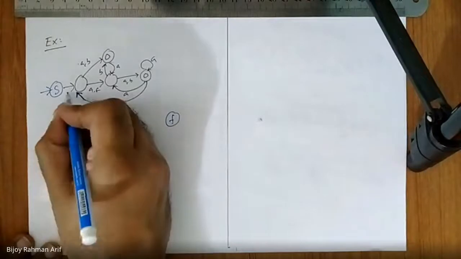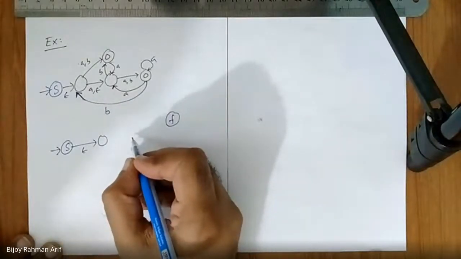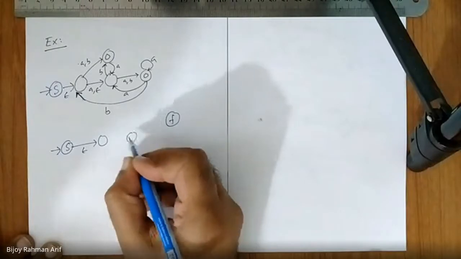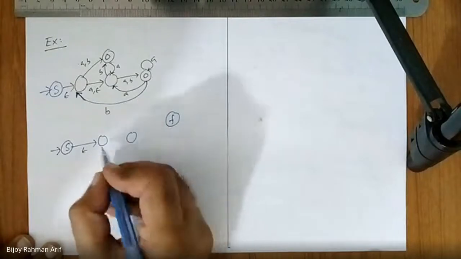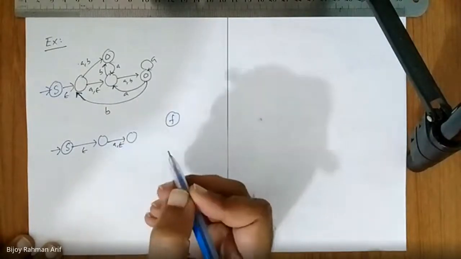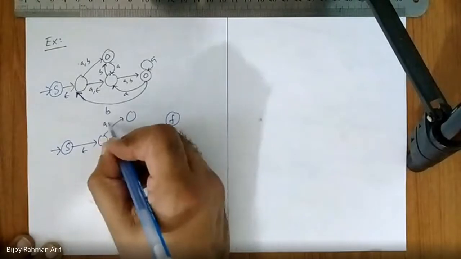It will be like this. Then this one would be like this. This one will be like this. A comma epsilon. This one will be like this.